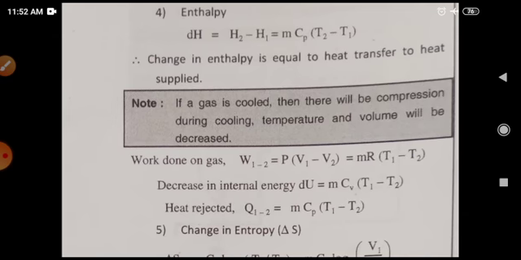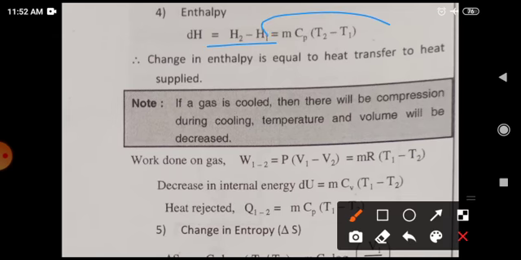Now the change in enthalpy, h2 - h1, is equal to mcp(t2 - t1). Change in enthalpy is equal to the heat transfer, or heat supplied.